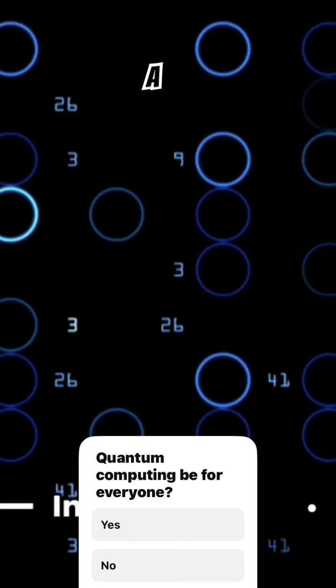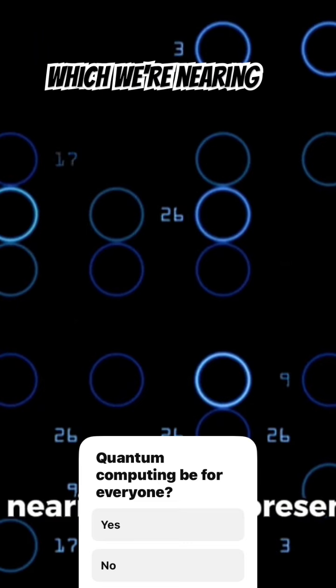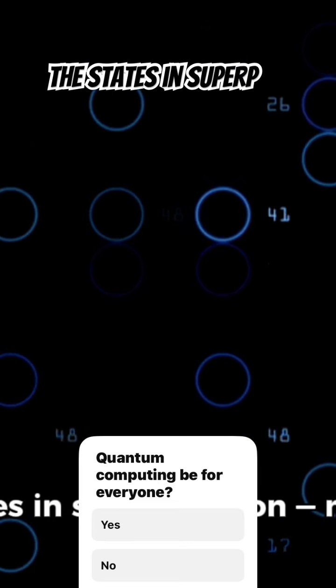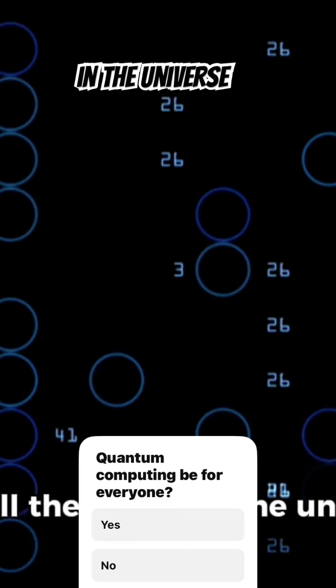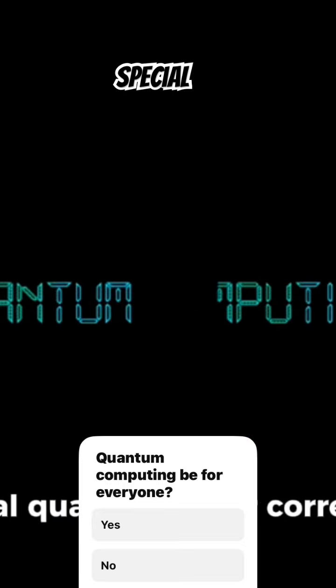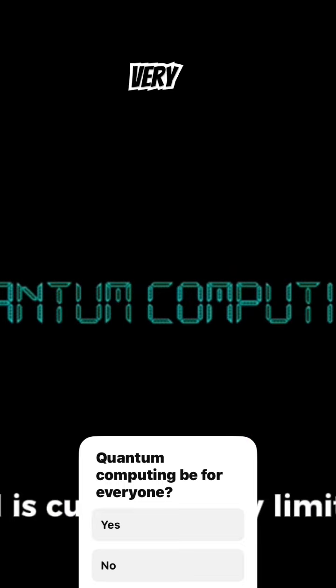In practice, a 100-qubit quantum computer, which we're nearing, can represent 2^100 states in superposition, more than all the atoms in the universe. Storage still requires special quantum error correction and is currently very limited.